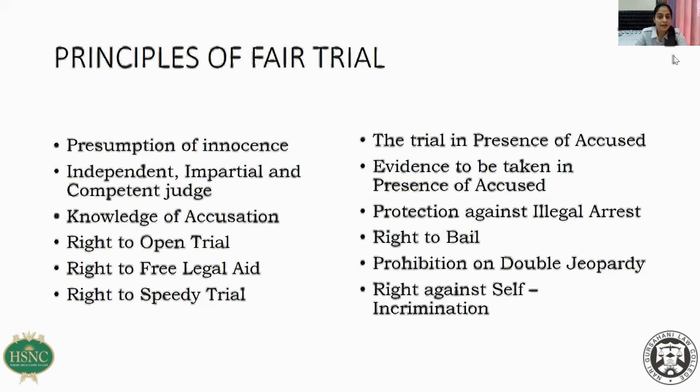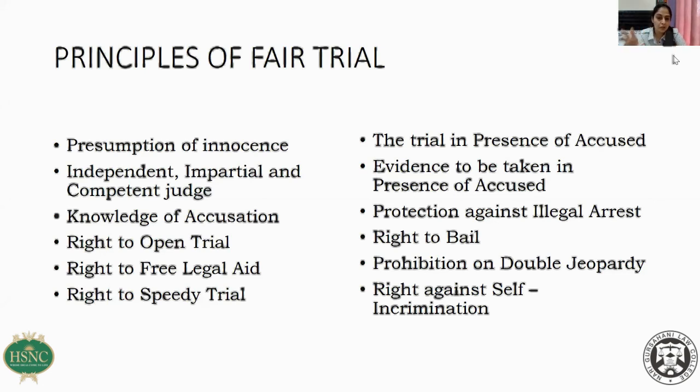He may feel guilty that I have lied, that this particular accused was not there at the scene of offense, but I have made a false statement before the police saying that, yes, I had seen this accused XYZ stabbing ABC, when actually this incident had never happened. So if the accused himself is present in the court, the witness, when he has eye contact, may become reluctant and may change his stance, and he may not depose what he has stated before the police.